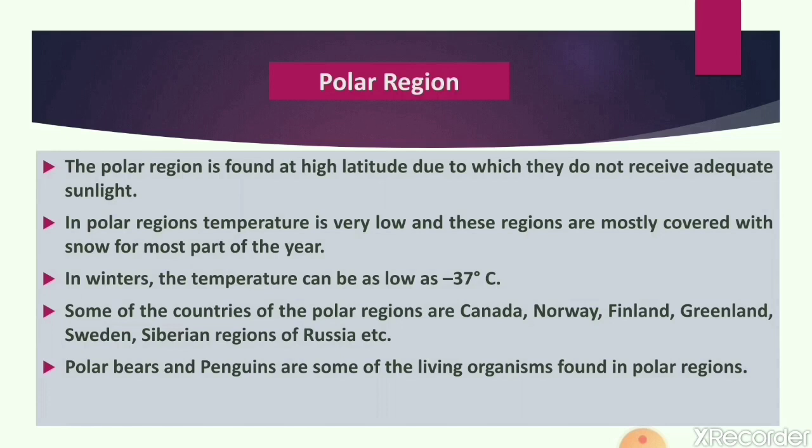The countries which fall in the polar region are Canada, Norway, Finland, Sweden, Greenland, Iceland, Alaska in USA, and Siberian regions of Russia. Polar bears and penguins are the two main animals found in polar region, while some migratory birds are also found there, which migrate to warmer places during extreme cold and harsh climatic conditions, which protects them from these conditions.